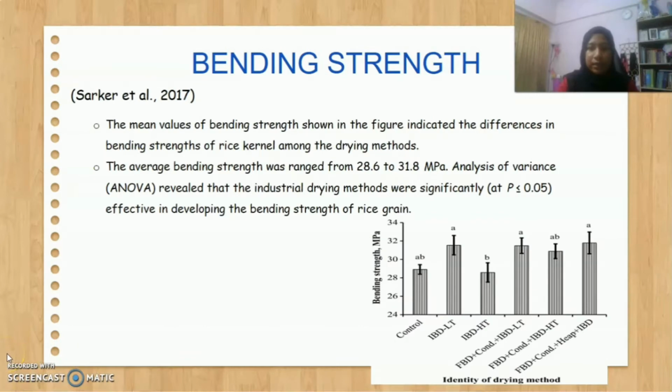Bending strength. Sakar et al. 2017 proposed that the mean values of bending strength shown in the figure indicated the differences in bending strength of rice kernel among the drying methods. The average bending strength ranged from 28.6 to 31.8 megapascal. Analysis of variance, ANOVA, revealed that the industrial drying methods were significantly effective, at P less than or equal to 0.05, in developing the bending strength of rice grain.